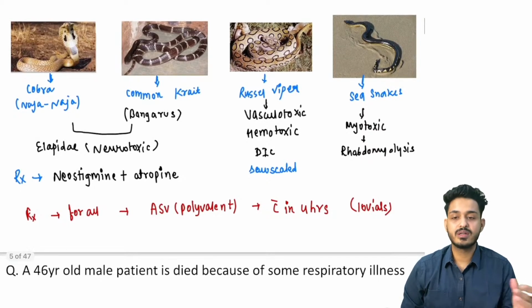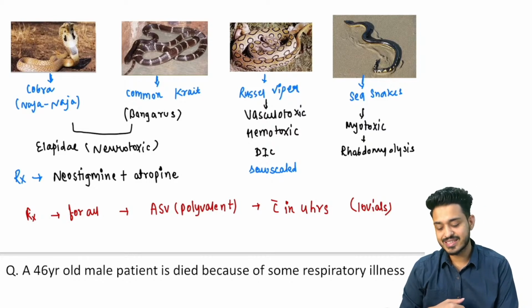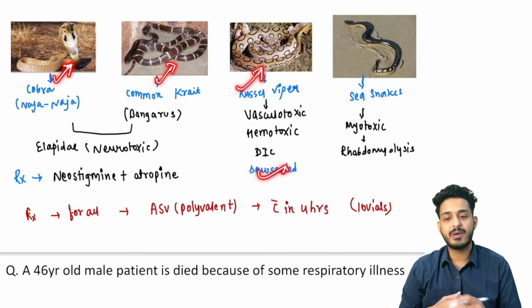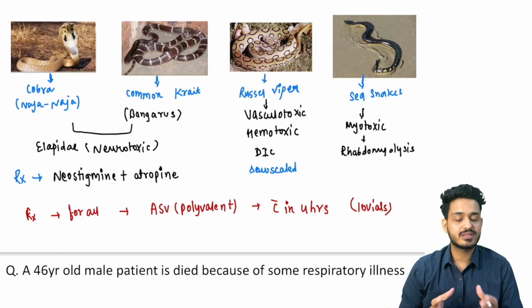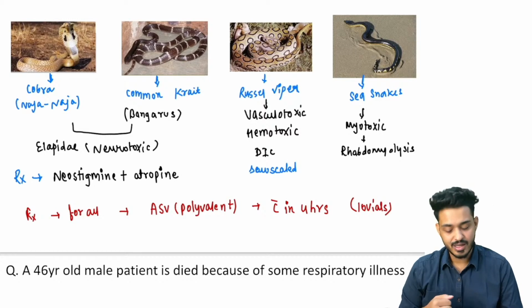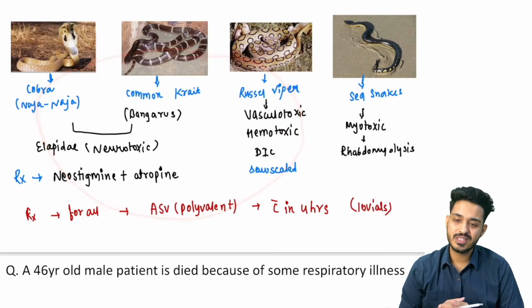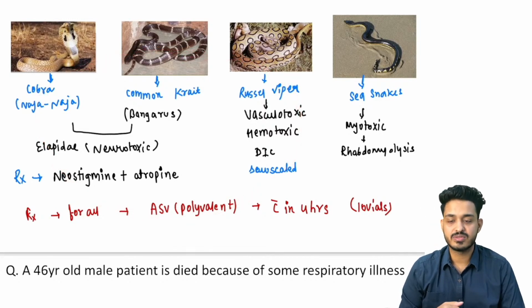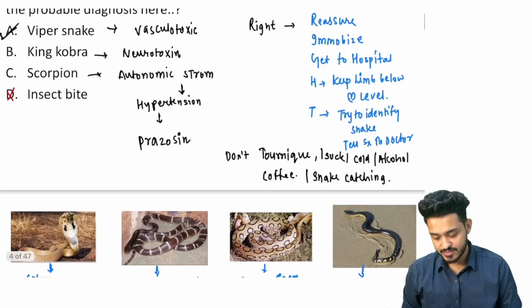You need not take people to some babas. लोग क्या करते हैं? बाबा के पास ले जाते हैं. What will happen? अगर इन चारों में से किसी ने काटा है, the person is going to die. Apart from that, अगर किसी और snake ने काटा है, that is going to be non-toxic. So what will happen? Person मरेगा ही नहीं, अपने आप ठीक हो जाएगा. So you have to remember, इनमें से कोई भी हो सकता है. Some people will die because of this, right? So you have to take care of this particular thing.